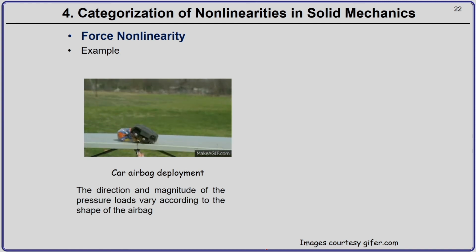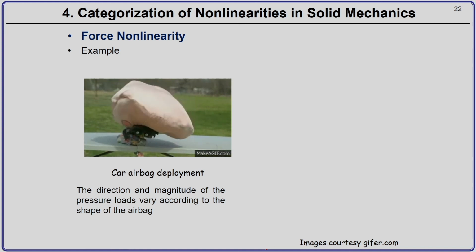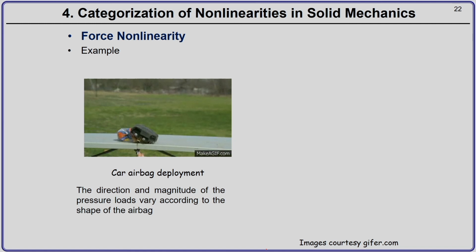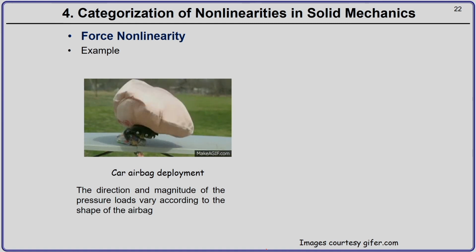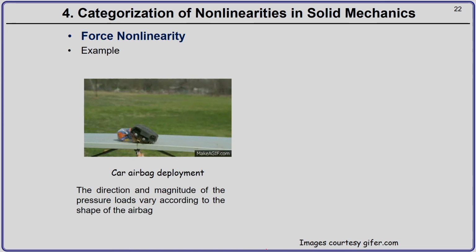When the car gets impacted, this airbag has to be deployed, and it has to deploy in a manner that before the passenger's head hits the steering wheel, the airbag should deploy, and instead of the passenger's head striking the steering wheel, it should strike the airbag.